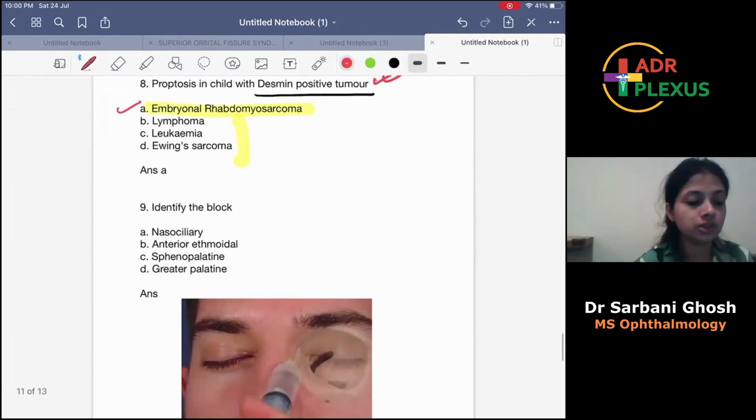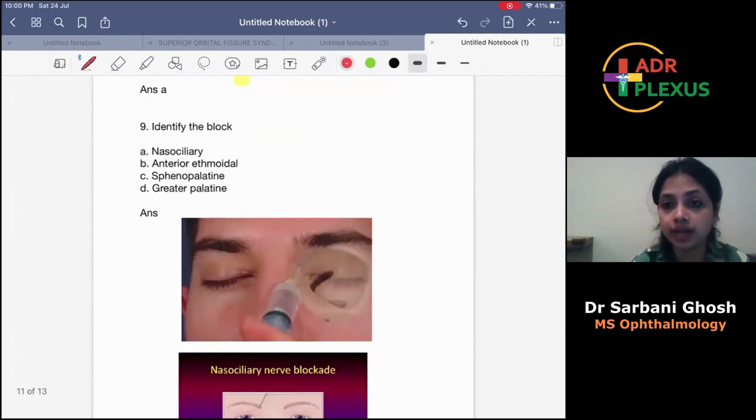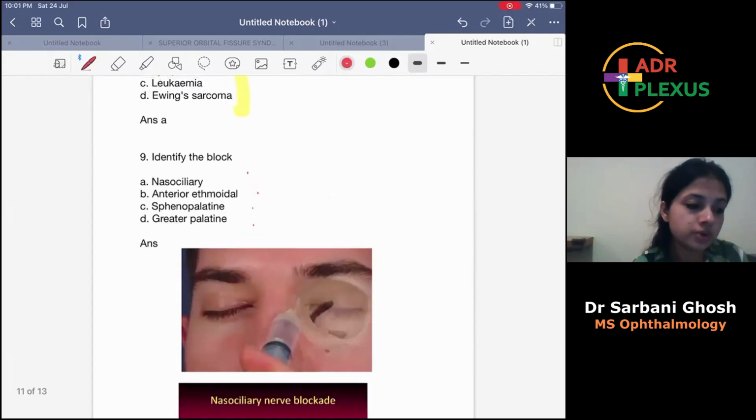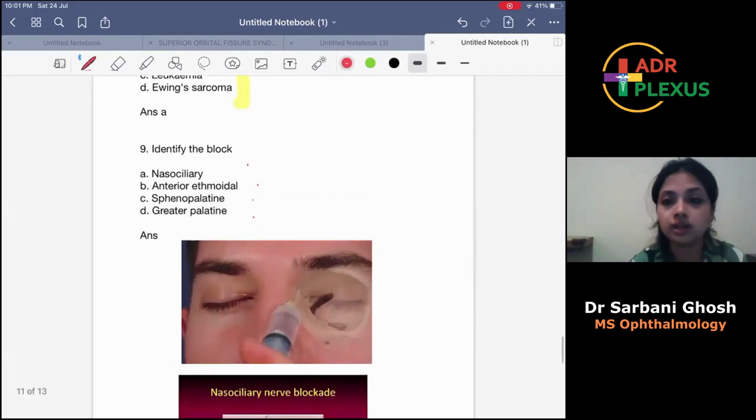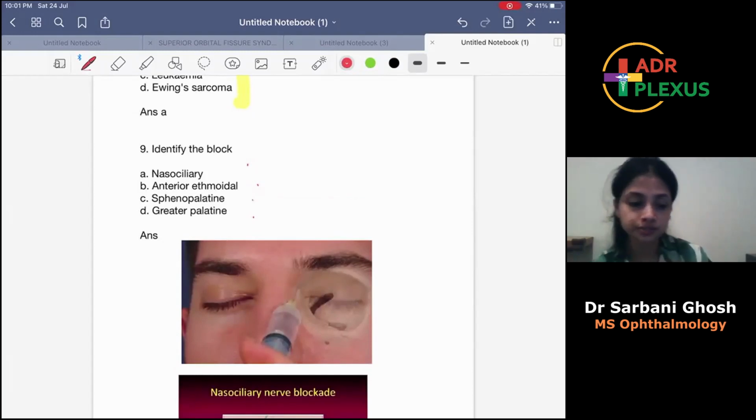Now moving on to the next question, question number 9. Identify the block: nasociliary, anterior ethmoidal, sphenopalatine, greater palatine. Okay. So about this question also, I'm not sure exactly what the options were, but most likely these were the options. If you feel there is some modification which needs to be done, please let me know in the comment section.